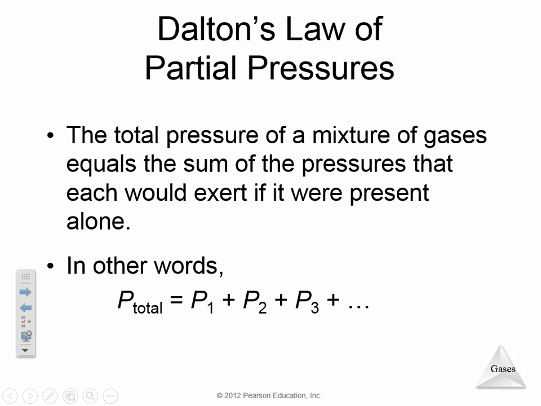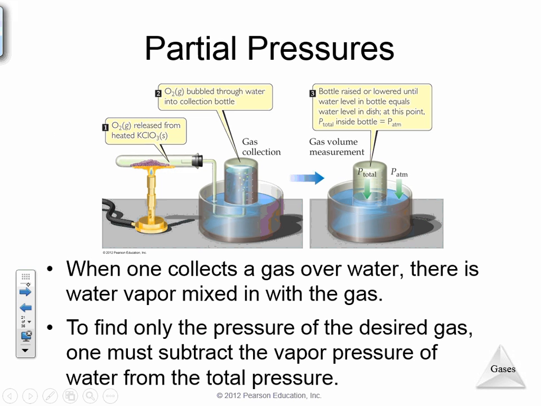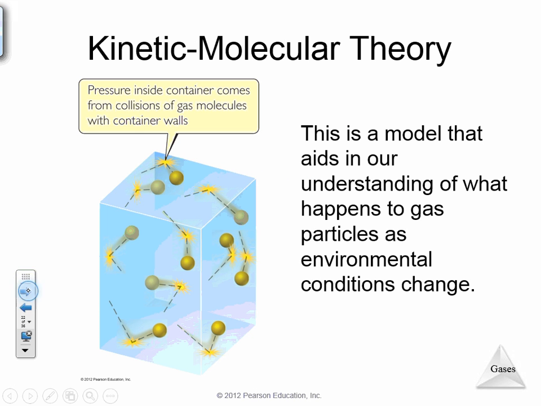All you're going to do to figure out the total pressure is add all the pressures of each gas together. So in that example, the total pressure was 1,000. Gas 1, which was helium, was 500. Gas 2, which was carbon dioxide, was 200. Figure out gas 3, and it ends up being 300. All right, just a simple thing there. That sums up partial pressures.